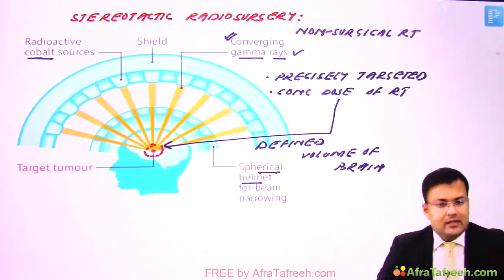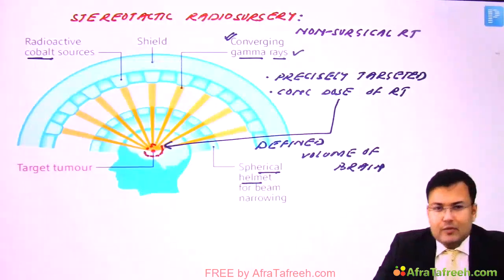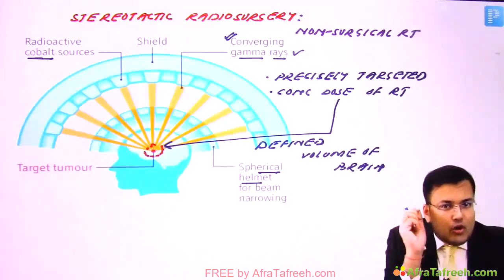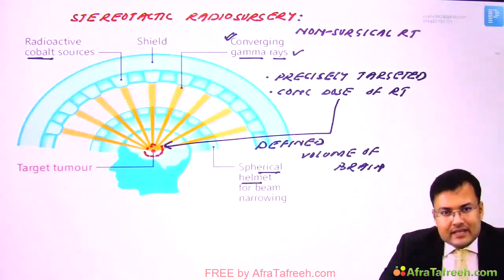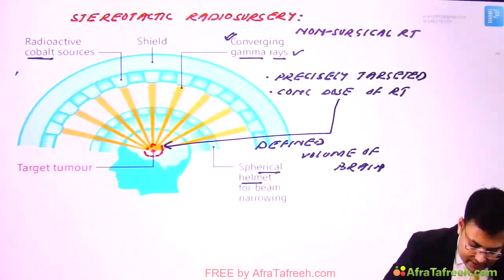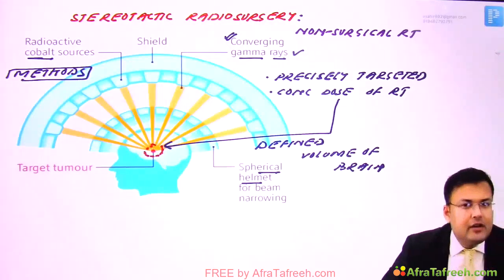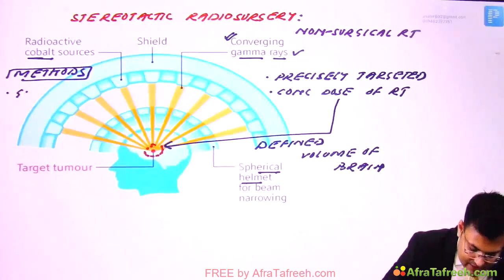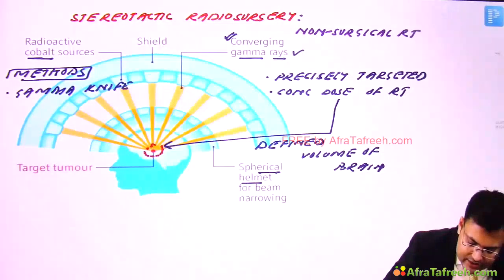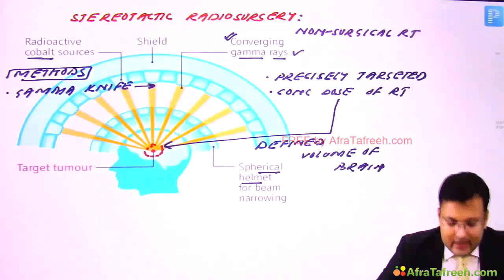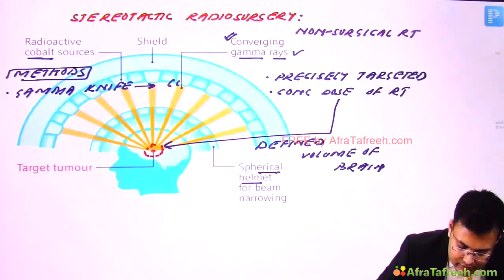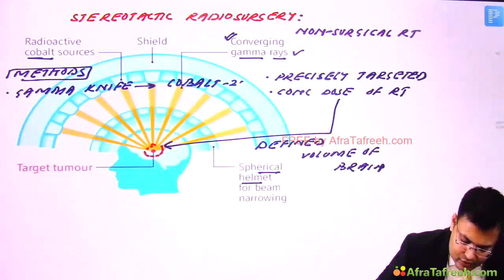Clear? So by this stereotactic radiosurgery, we can treat functional abnormalities of brain. We can treat small benign and malignant tumors, right? Now, what are the methods of frame-based stereotactic radiosurgery? First, we use gamma knife. So again, gamma knife is a misnomer because this is not a knife. Here gamma rays are used, and for these gamma rays, what is the radioactive agent which is used? We use cobalt 201.